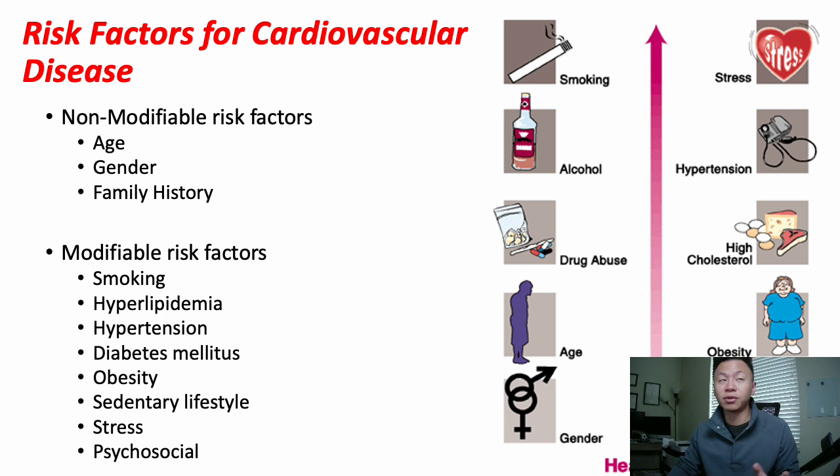Now, we have to focus on two different types: non-modifiable versus modifiable risk factors. Non-modifiable risk factors, we can't change anything about them, but NCLEX likes to ask you about modifiable risk factors. Now, your big three, I always call this the big three: smoking, hypertension, and diabetes. Those are your big three for almost all your diseases. Cardiac, no difference. Those are the biggest three risk factors for cardiac disease. So those are things we can change. A lot of those questions will be geared towards more educational type questions for you.